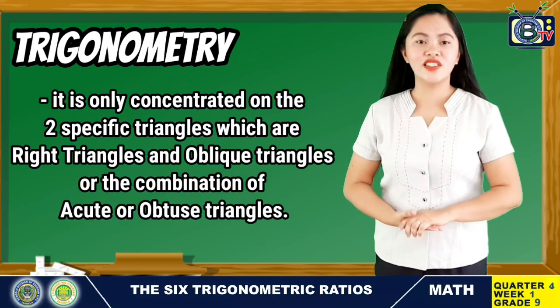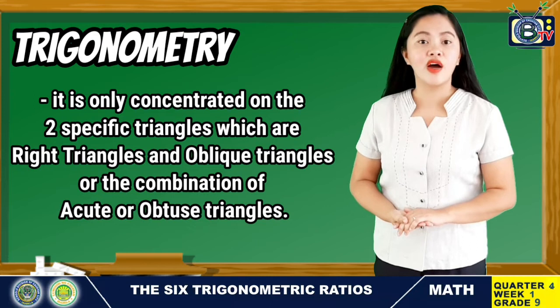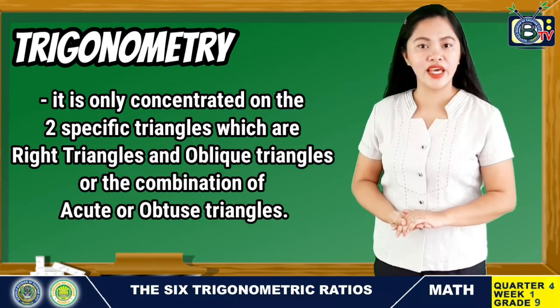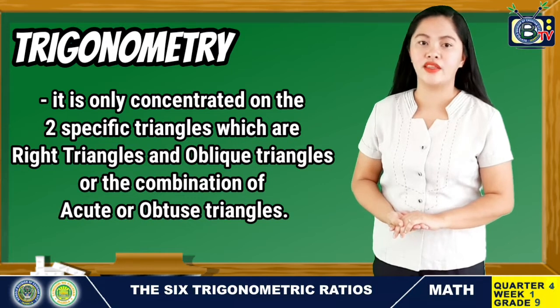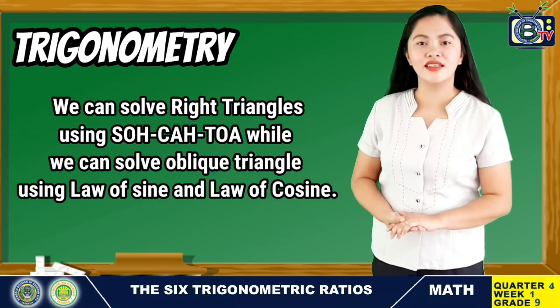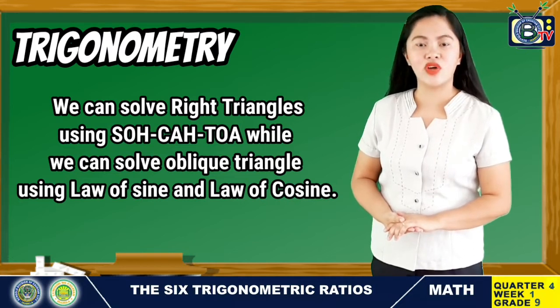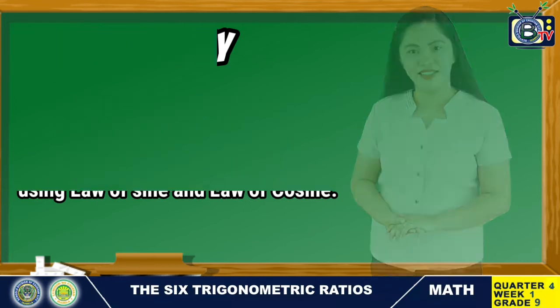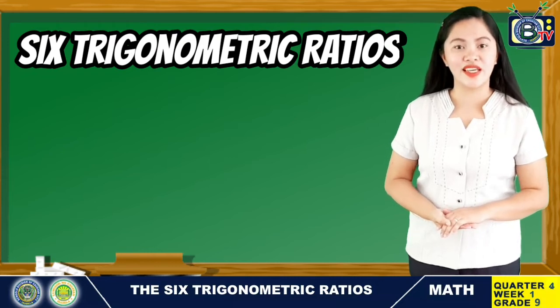It concentrates on 2 specific kinds of triangles, which are right triangles and oblique triangles, or the combination of acute and obtuse triangles. We can solve right triangles using SOHCAHTOA, while we can solve oblique triangles using the law of sines and the law of cosines. Now, let's proceed to the 6 trigonometric ratios.